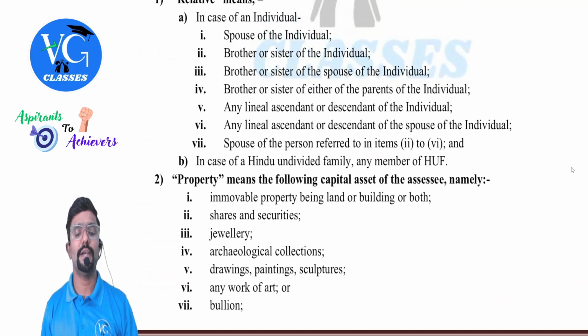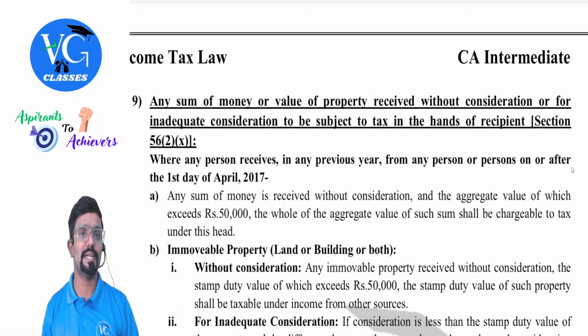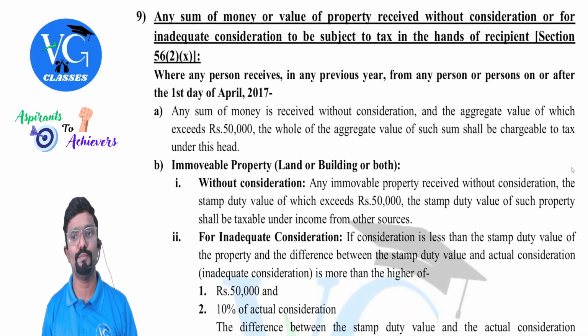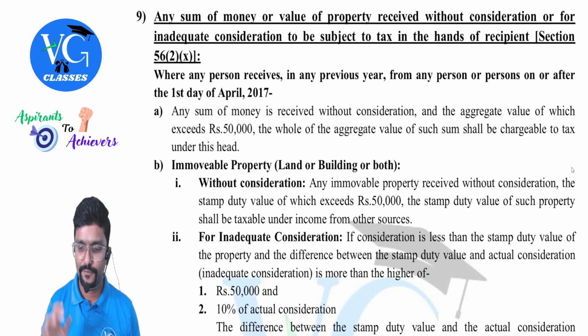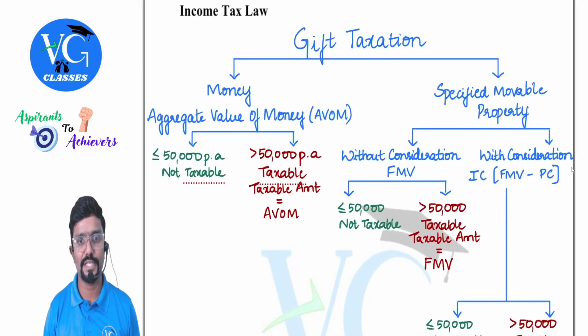So everything related to gifts we have covered till now. Gift is a very important provision, guys. Under the head other sources, this is one of the most important things. Yeah, fine. Now coming to the charts. I have already explained all the things. Now you can start taking down.